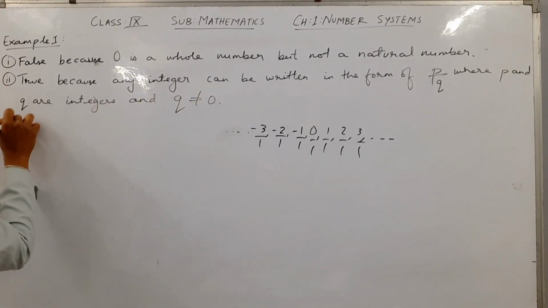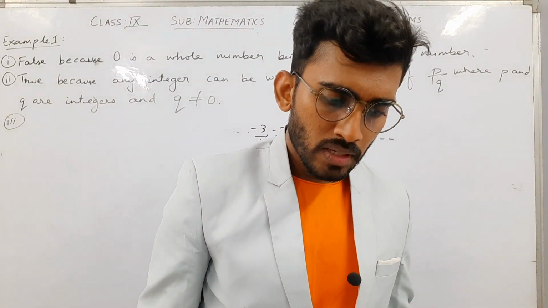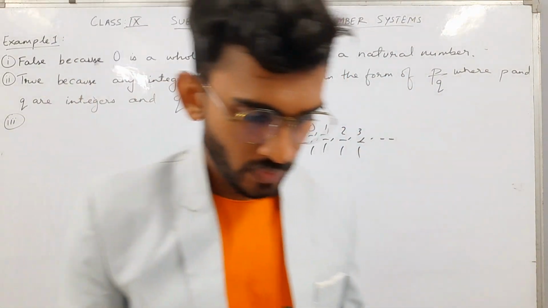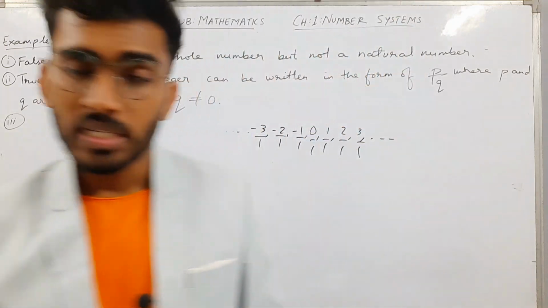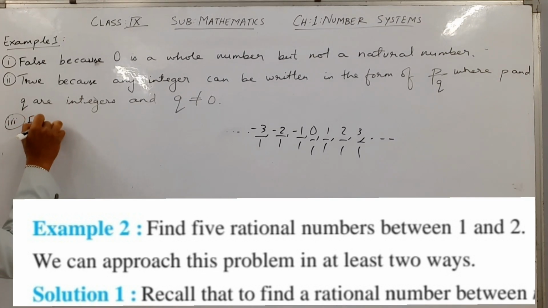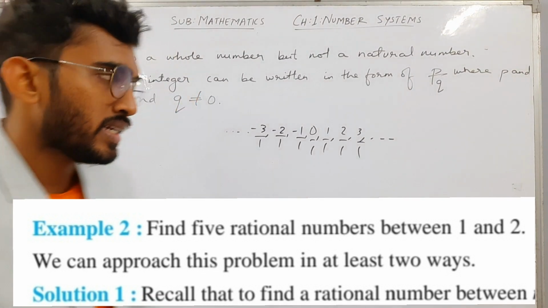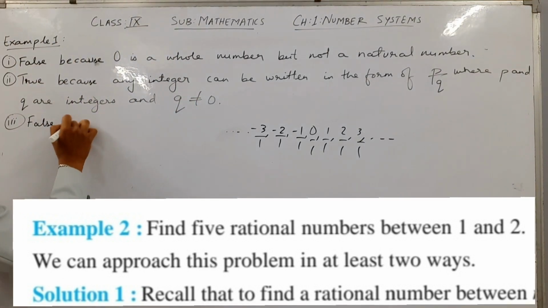The third question says that every rational number is an integer. The statement is false, because not every rational number can be written as an integer.